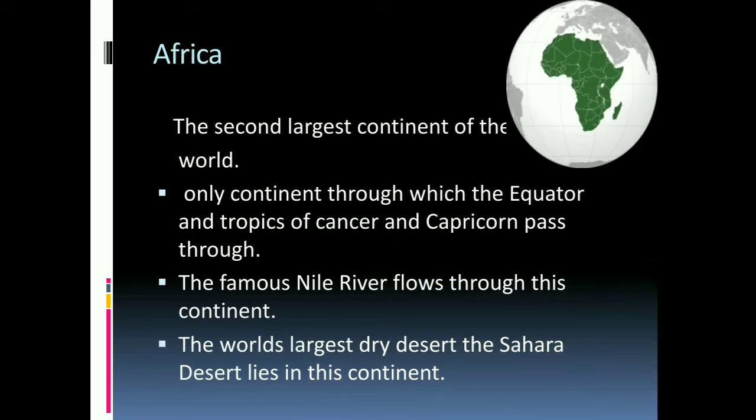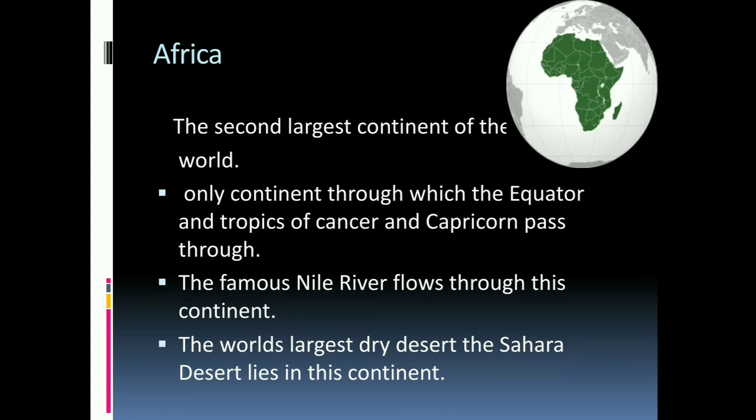Africa is the second largest continent of the world. Now we see the physical position of Africa on the world map. It has the Indian Ocean to its east, the Atlantic Ocean in the west, the Mediterranean Sea to its north, and the Antarctic Ocean in the south.